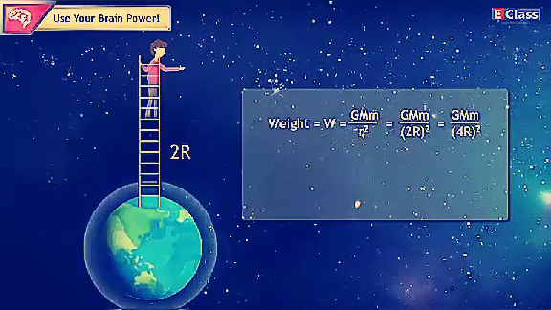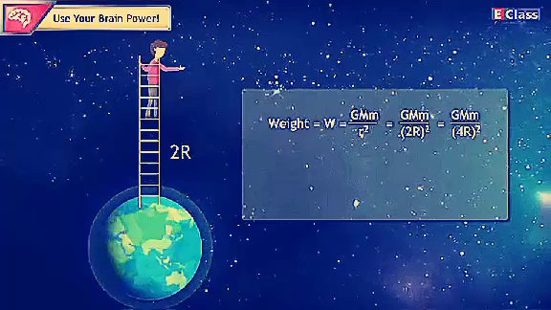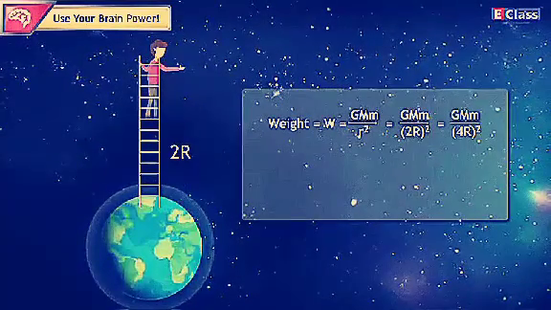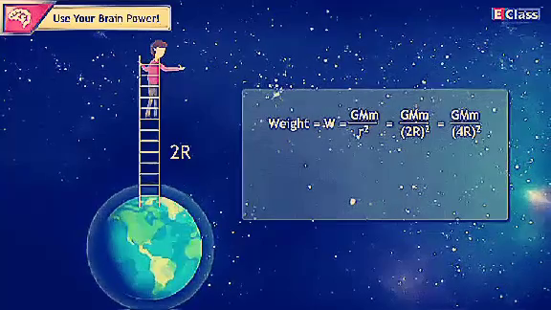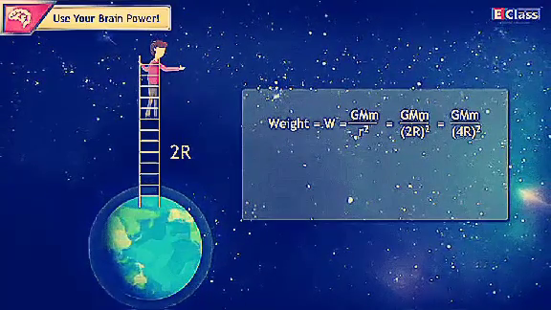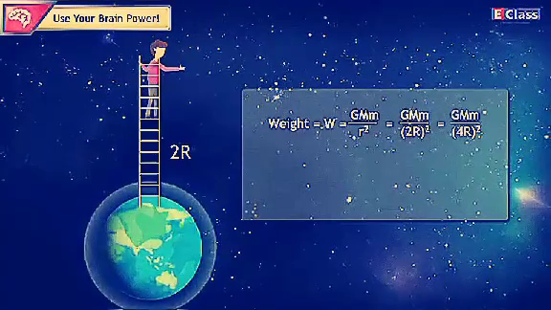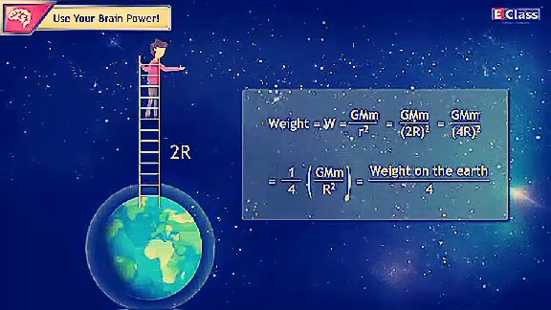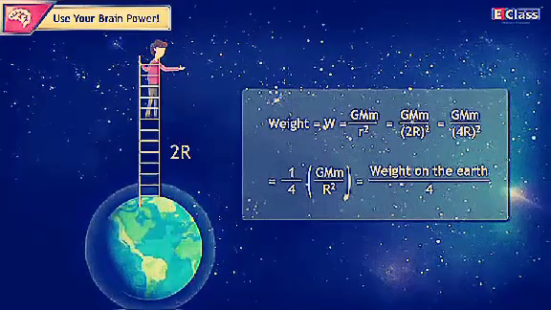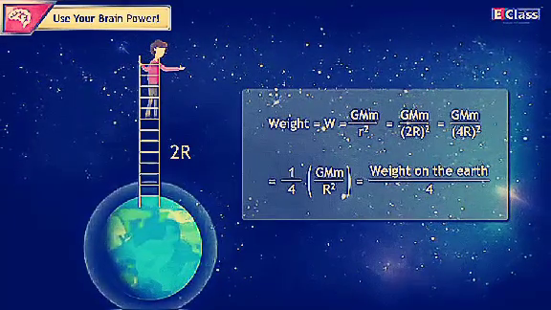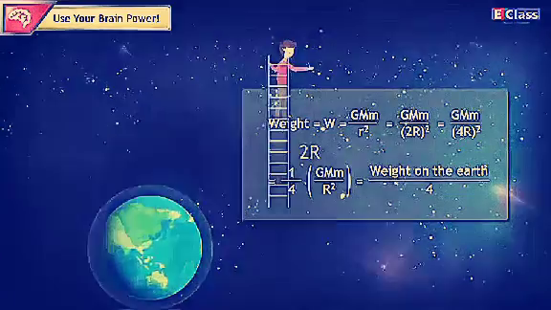Answer. Weight W = GMm/r², that is GMm/(2r)² = GMm/4r² = 1/4 × GMm/r² = weight on the earth/4.